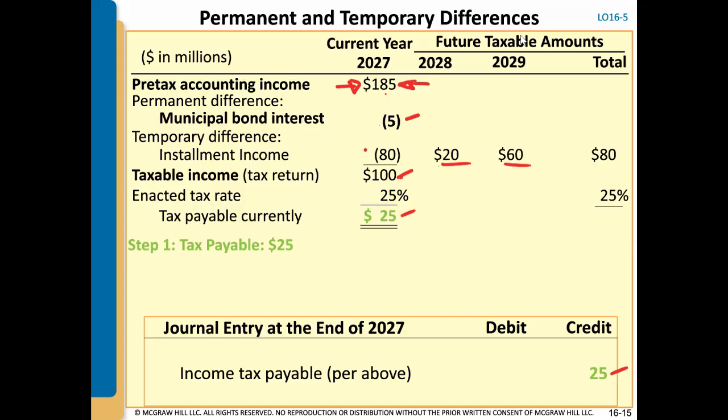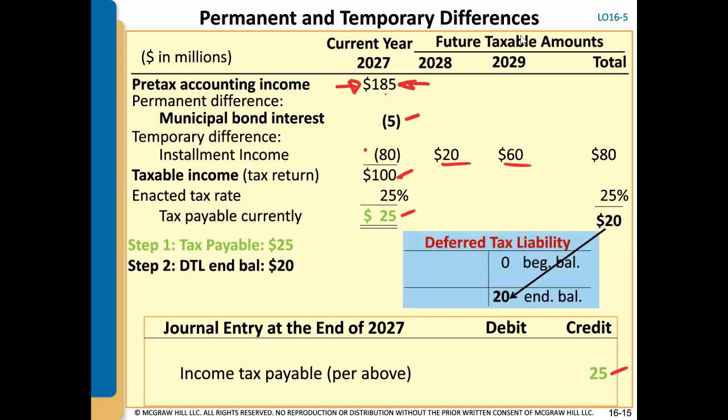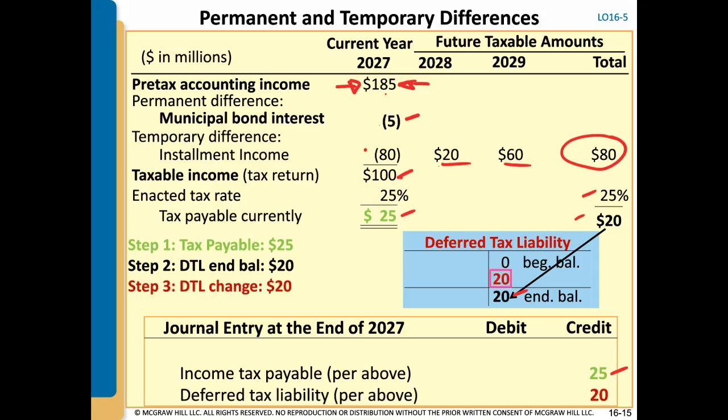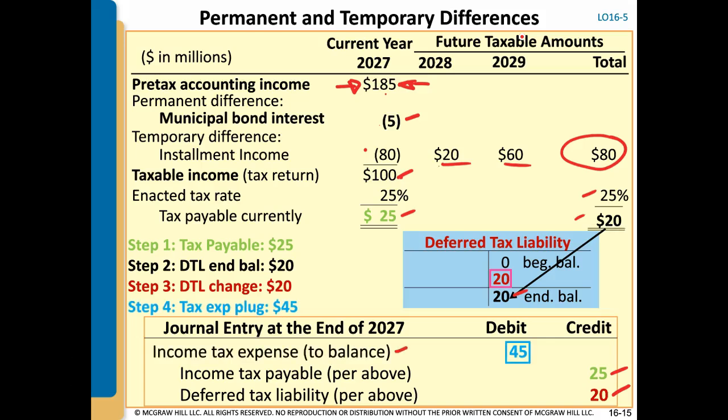That's step one. Step two is calculating your ending deferred tax liability, where we have $80 million of future taxable amounts that we're going to have to recognize, right? We have to recognize revenue for $80 million. Tax affected at 25%, our ending deferred needs to be $20 million. So we're going to credit $20 million as part of our journal entry. And then step four would be, again, just the plug to income tax expense, and that would be a debit of $45 million.